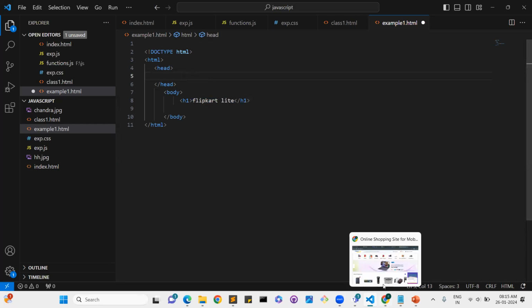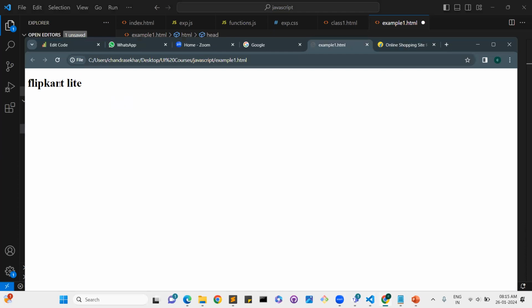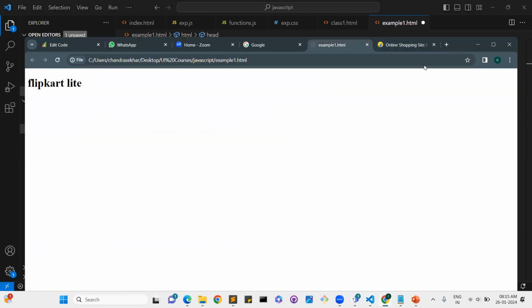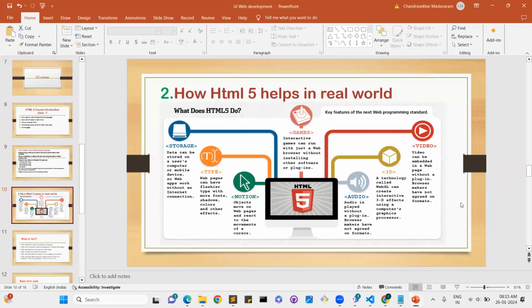I'm just explaining. You asked about the initial stage, right? So that's why I showed this example. Initially we wrote like this, but this is the advanced one. Initially we can write like this. I will tell you that syntax step by step.